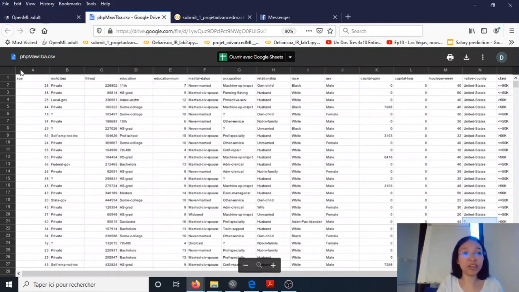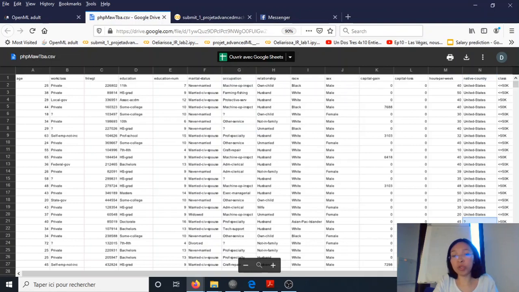Our data is here. So features are here. It's, for example, age, education, occupation, relationship, race, and so on. And our target class is here. So I told you about the missing value for 3 features. So it's in the work class. So missing value is encoded like that. A string of question mark here in work class. There are also missing value in occupation, so here, and missing value in a native country here.